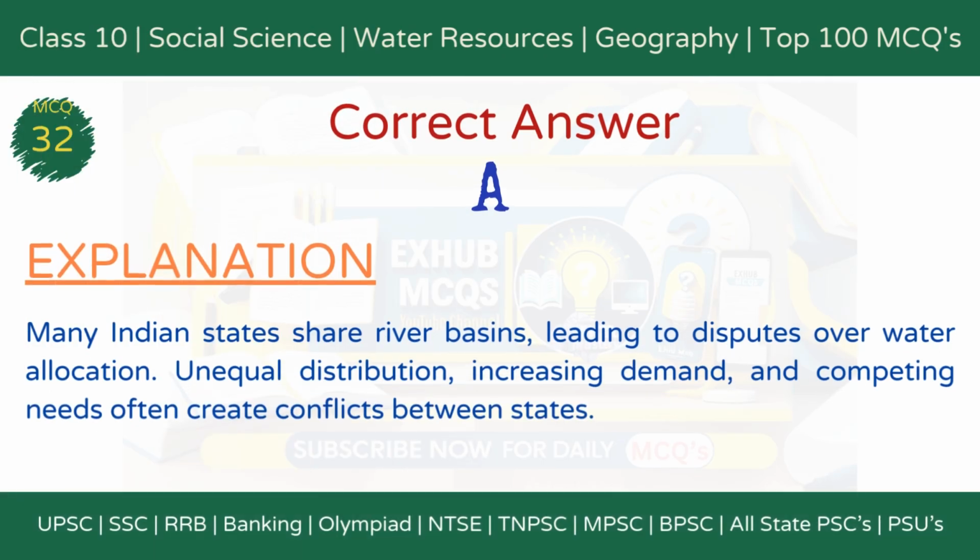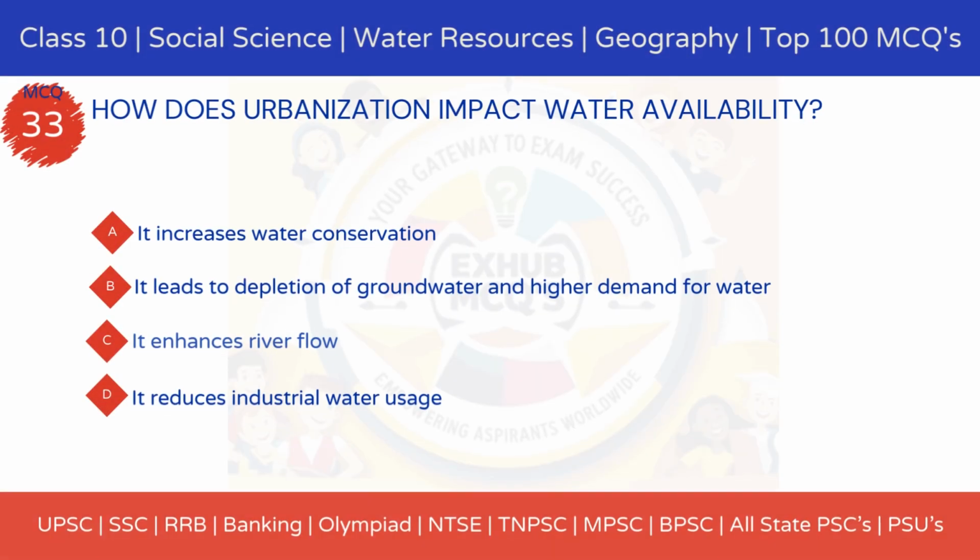The correct answer is option A, unequal distribution of water resources. Explanation: many Indian states share river basins, leading to disputes over water allocation. Unequal distribution, increasing demand, and competing needs often create conflicts between states. MCQ 33. How does urbanization impact water availability?